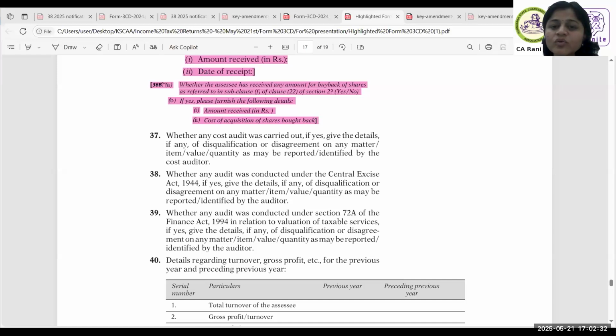So here basically the time limit has a meaning, sir. The sum and substance of the statutory requirement is it should have been paid within the applicable due date. Whatever is not paid within the due date is not claimable as expenditure. I think we should read it that way. So no more questions. We'll move to the next session. After the session also, if there are any questions on this, I'm ready to take them. No problem. So now let me close this session.